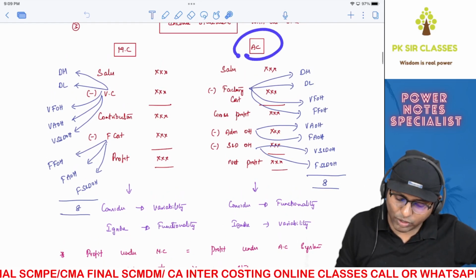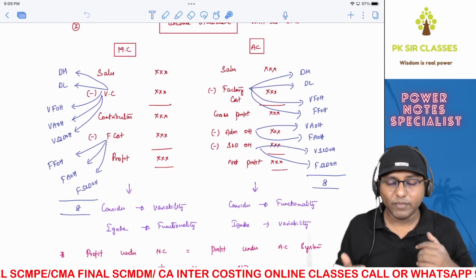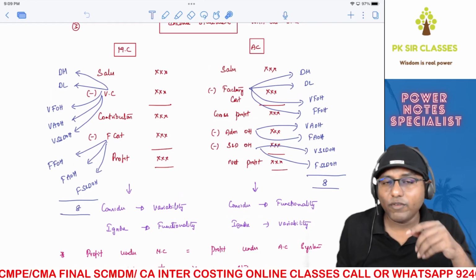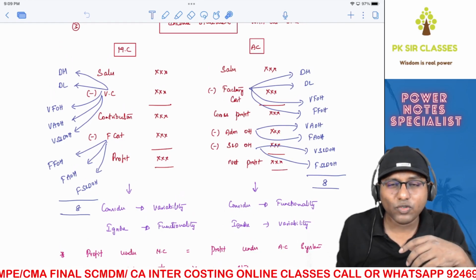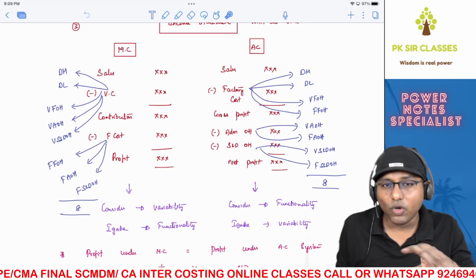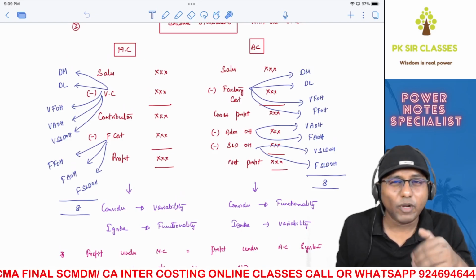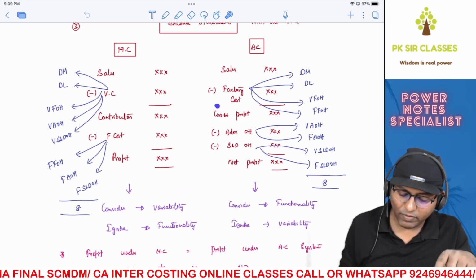Now, coming on to absorption costing, the thought process is exactly opposite. I consider functionality, I ignore what? Variability. Which means here if you come and tell me, sir, there is a variable cost, my answer should be, don't tell me whether it is variable or not, just tell me what function it belongs to. Does it belong to the manufacturing function? Then it will come here.